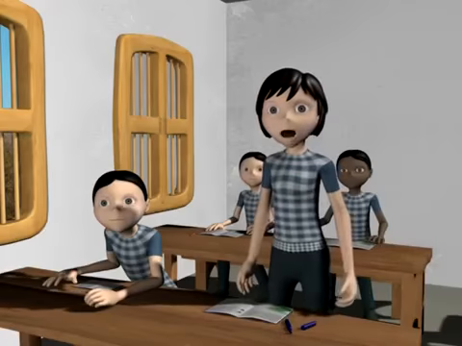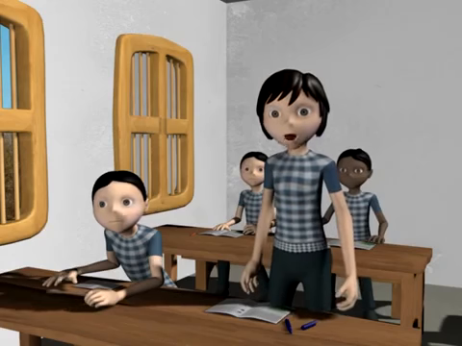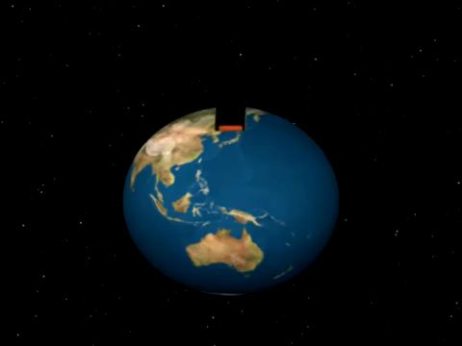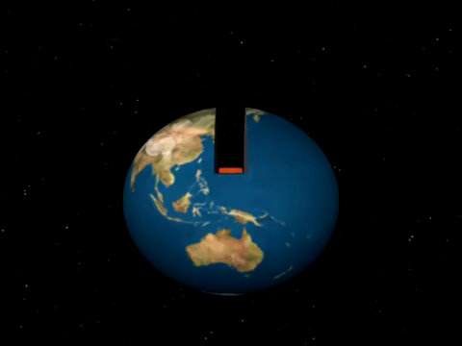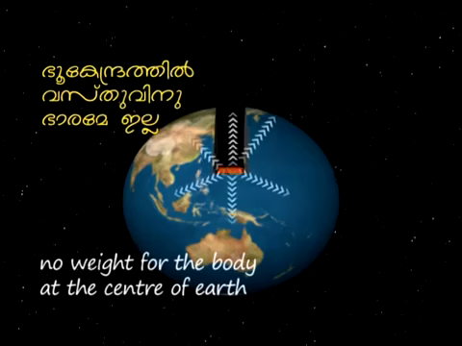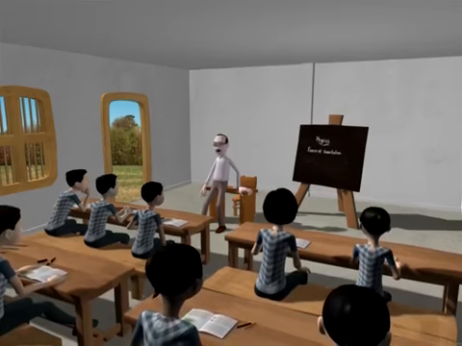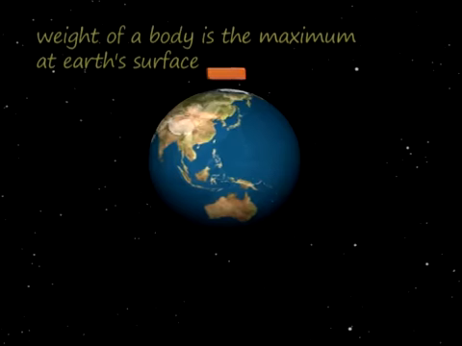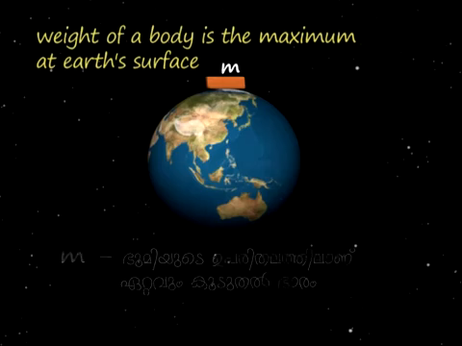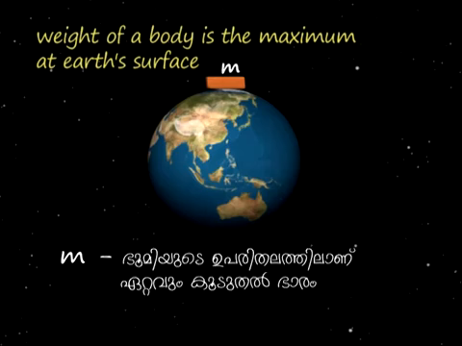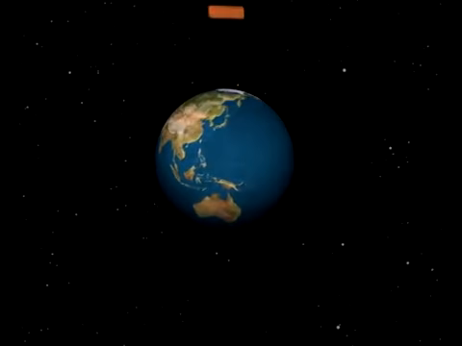Then, where will the weight be more, from the center of earth? This is because the forces of attraction from different sides of the earth, which are equal in strength, cancel each other. In short, the weight of a body is maximum when it is on Earth's surface. It decreases when the body is moved out or in.